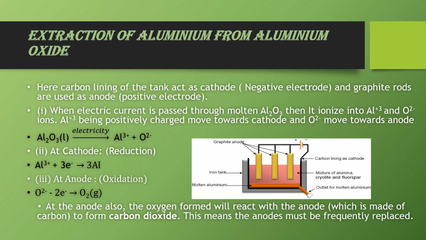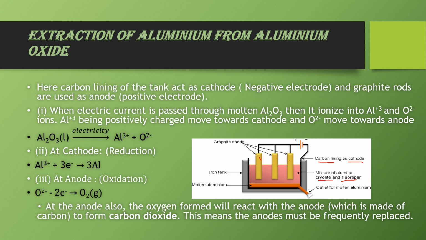Now the next example of this is extraction of aluminium from aluminium oxide. Here we take a tank, called the electrolytic tank. In this we take the aluminium oxide in molten form. Here we add some cryolite and fluorspar to make the molten mass more conducting and to reduce the melting point of the alumina. Now the lining of this tank is made of carbon and it acts as cathode, that is the negative electrode, and as anode we take some graphite rods and they act as the positive electrode.